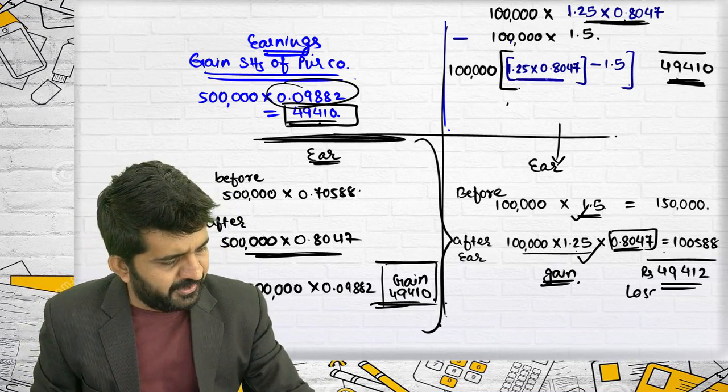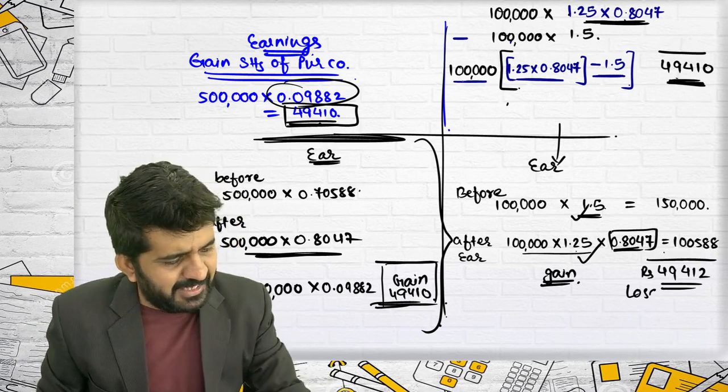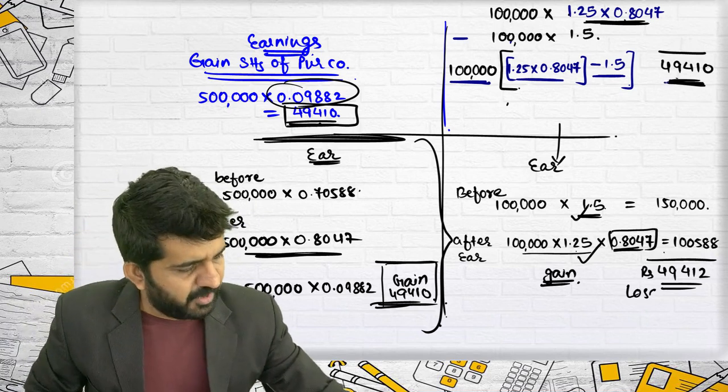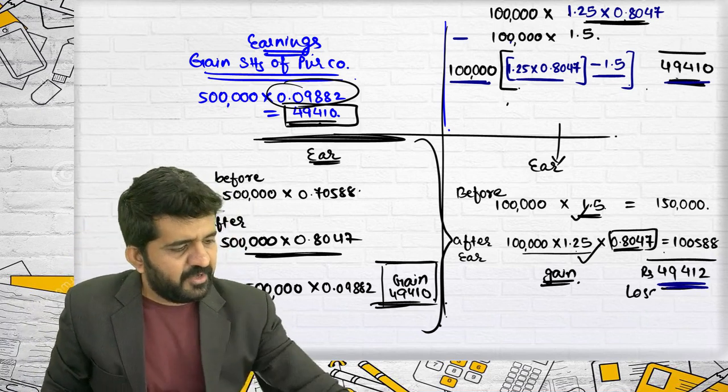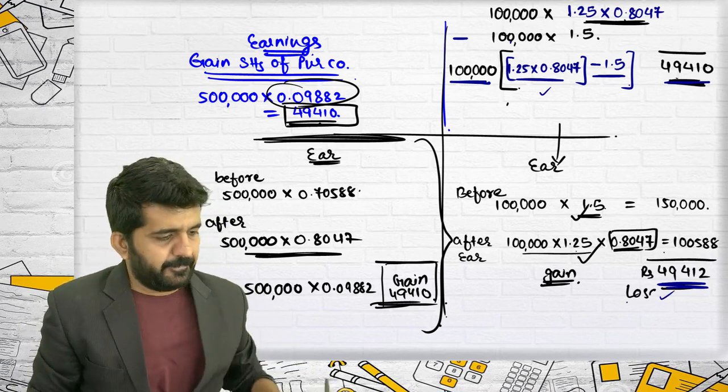So this figure minus this figure multiplied by 1 lakh, that is number of shares they are holding, is nothing but 49,410. Whether you find out by this method or this method, it is a same answer. That's correct.